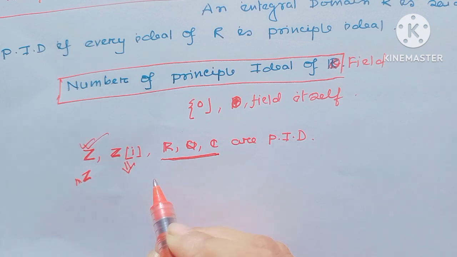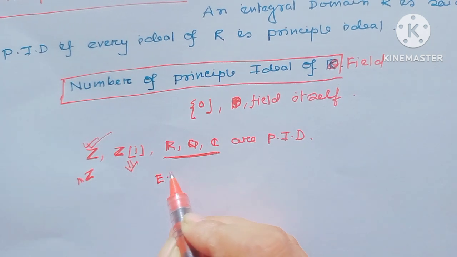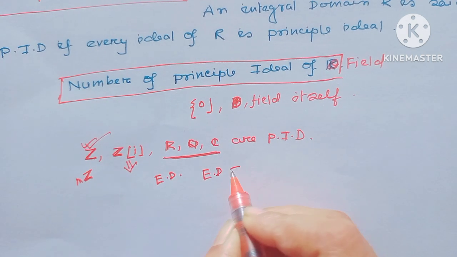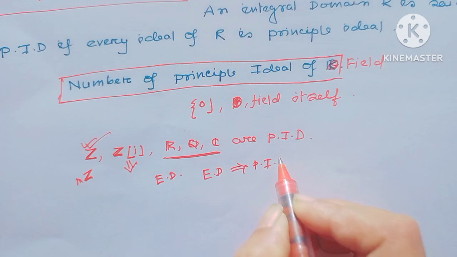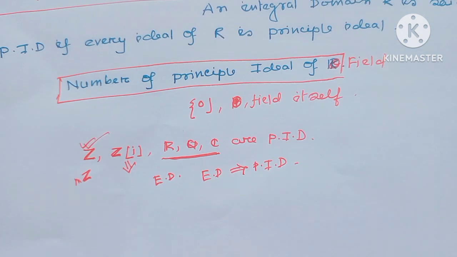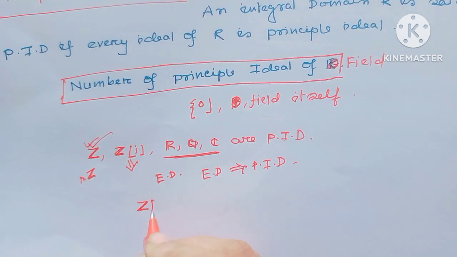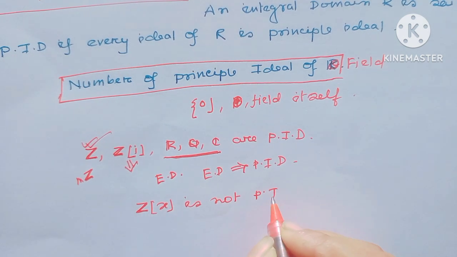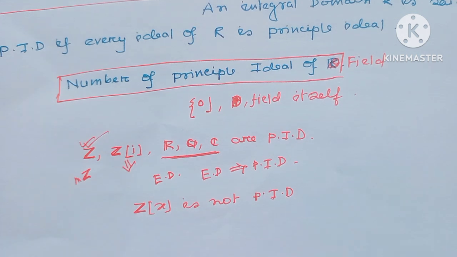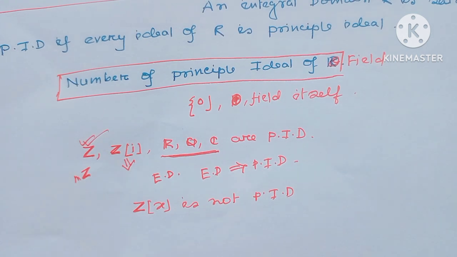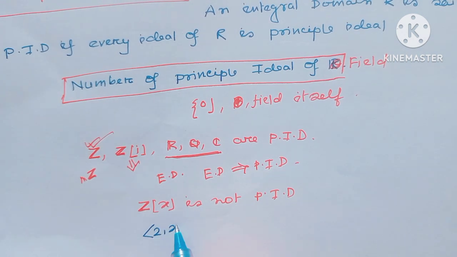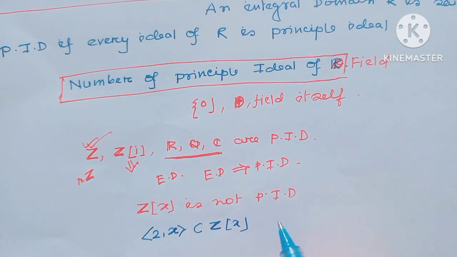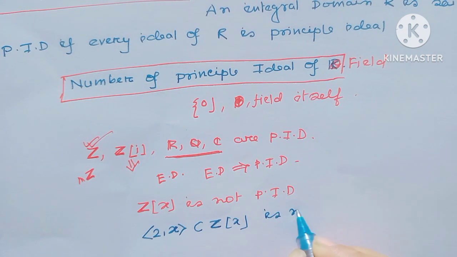few days later we will show what is a Euclidean domain, and a Euclidean domain always implies P.I.D. Z[i] is a Euclidean domain, so Z[i] is a P.I.D. But Z[x] is not a P.I.D. Why? Because in Z[x] the ideal generated by 2, x is contained in Z[x]. So this is not a P.I.D.